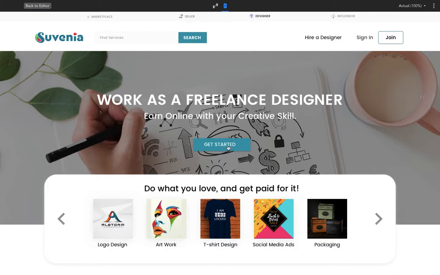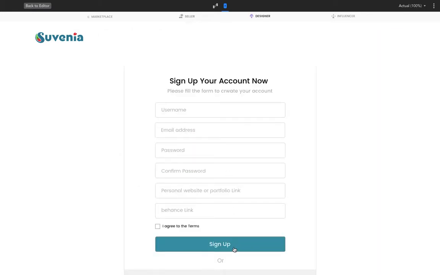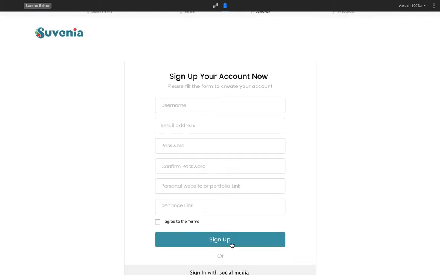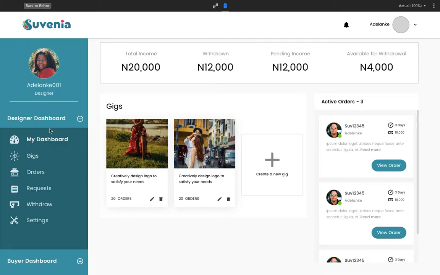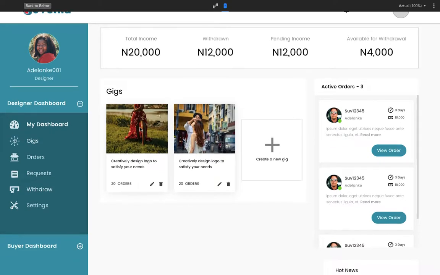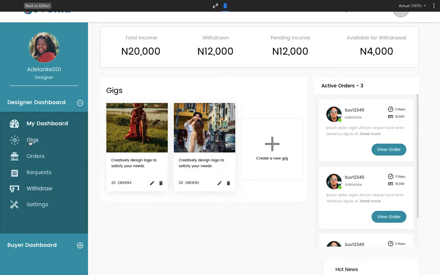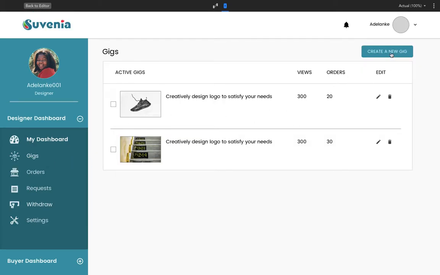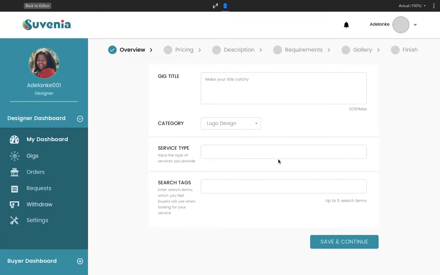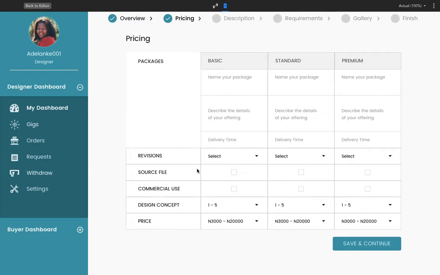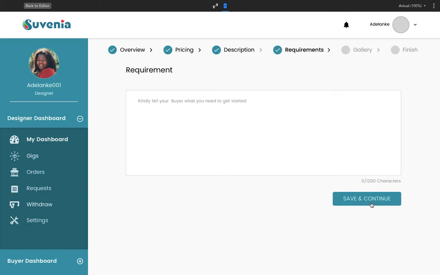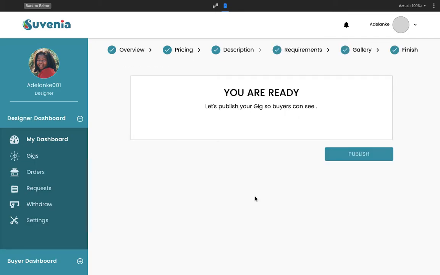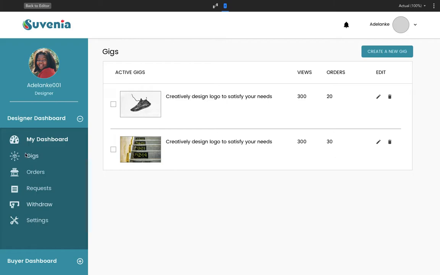Once a designer signs up and provides all these details, we do a basic background check just to be sure of the quality of designers we're getting on board, and then they get access to their dashboard. On their dashboard, they're able to see the gigs, the job offers they receive. They're also able to create gigs by providing a few details, and then their gig gets published.